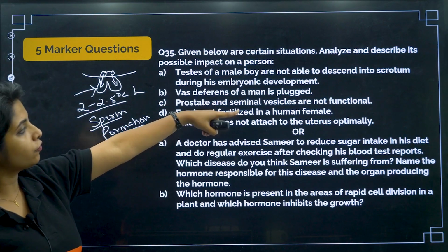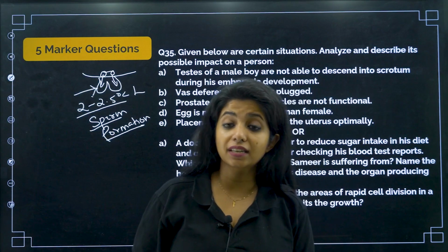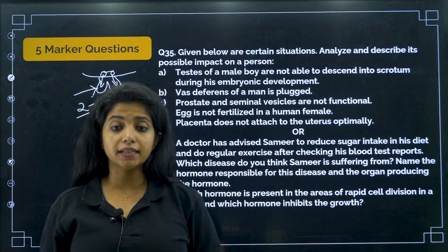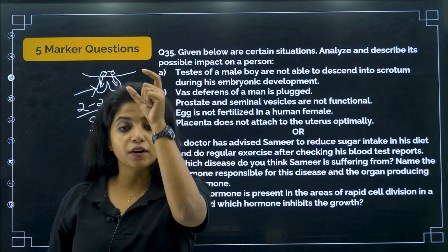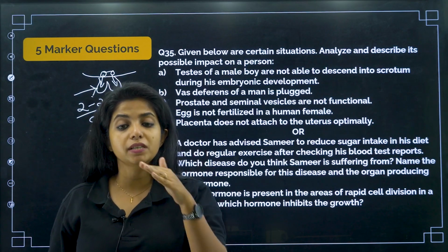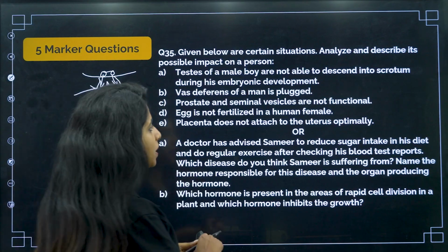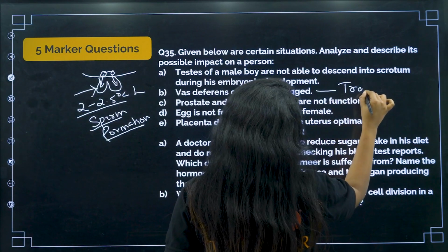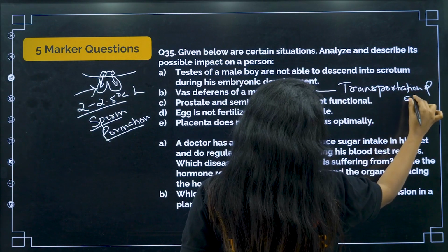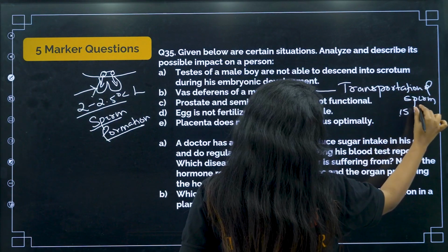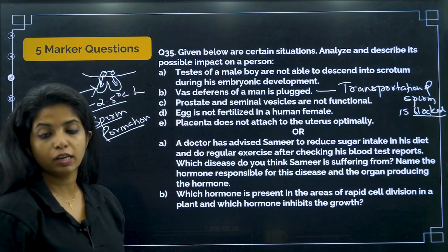Now vas deferens of a man is plugged. What do you mean by vas deferens? Vas deferens is an accessory duct which is responsible for carrying the sperms. Suppose this particular duct that you see, the vas deferens, is plugged, that means it is blocked. What will happen? If it is blocked, do you think transportation of sperm can take place? So I'll say transportation of sperm is blocked, my dear children.